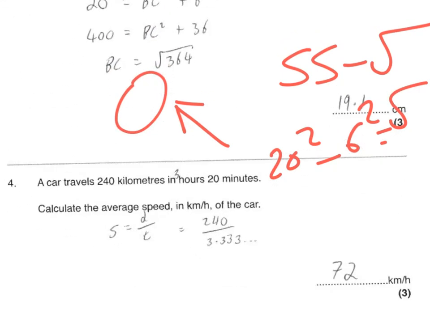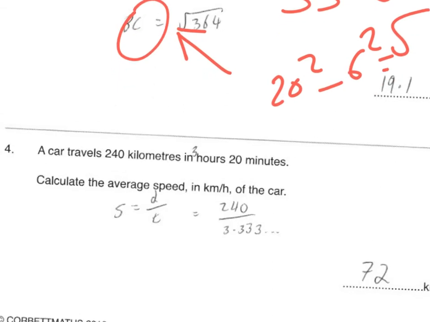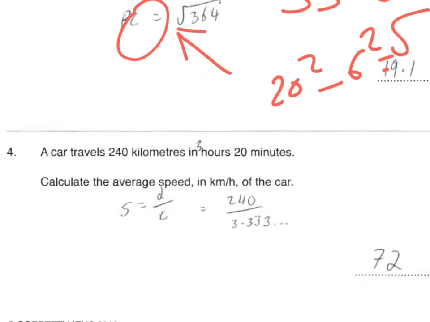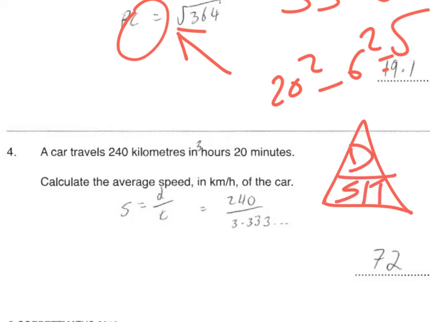Next question. A good question this. Here we go. Speed, distance and time. Make sure you recall the triangle. Distance, speed and time. Just remember distance at the top and you'll be fine. So car travels 240 kilometers. That's my distance. 3 hours 20 minutes. Now I divide by time, but I've got to be careful here. I know 3 hours is 3.